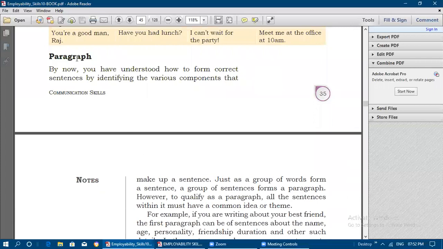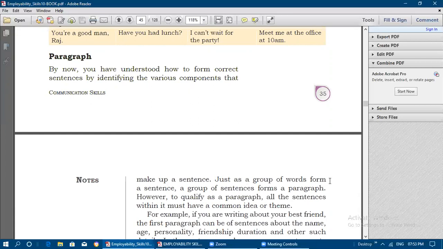Okay, paragraph. Okay, next is paragraph. By now you have understood how to form correct sentences by identifying the various components that make up a sentence, parts of speech and different types of sentences, and main parts of speech and other supported parts of speech, everything we have learned. So how it will be useful in order to make a sentence also we have learned.